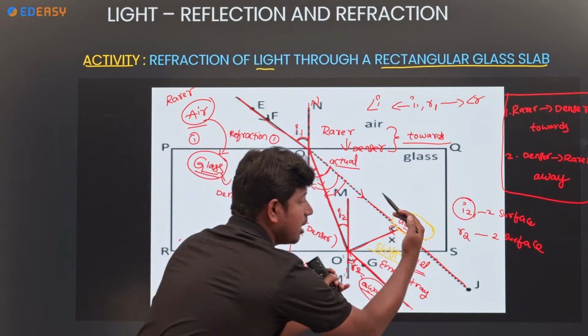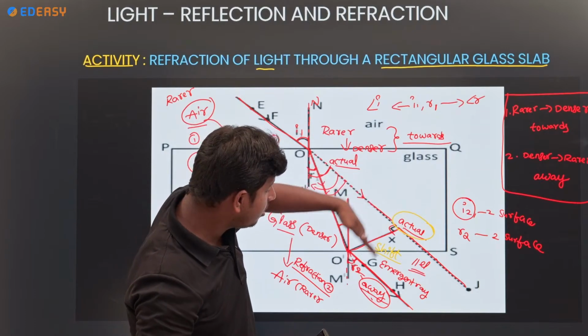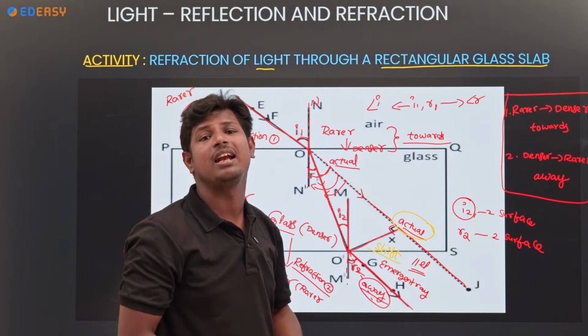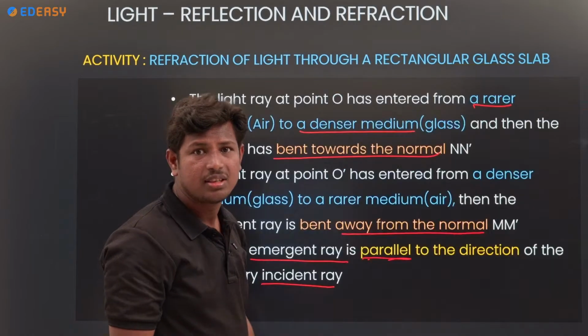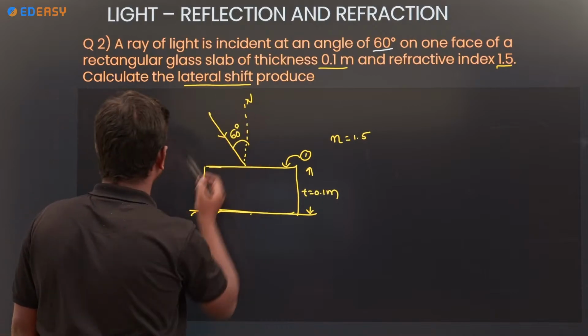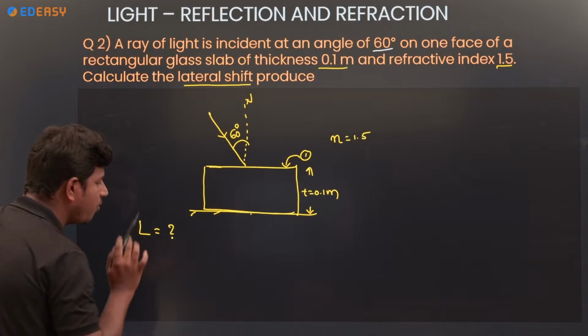So the lateral shift, L, is what we are going to find.